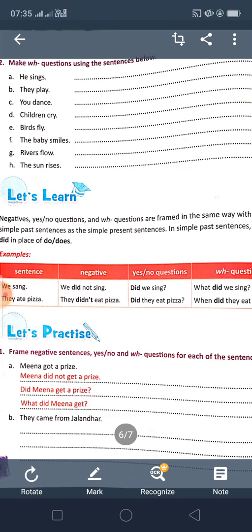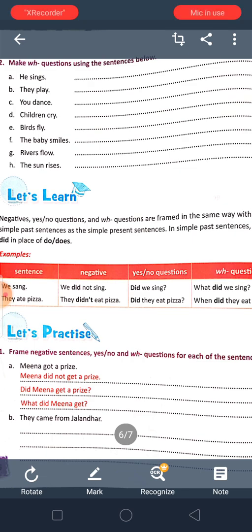So here are some questions. Meena got a prize. Meena did not get a prize. Did Meena get a prize? What did Meena get? Number B. They came from Jalandhar. They did not come from Jalandhar. Did they come from Jalandhar?